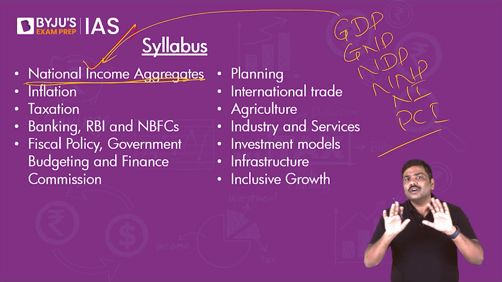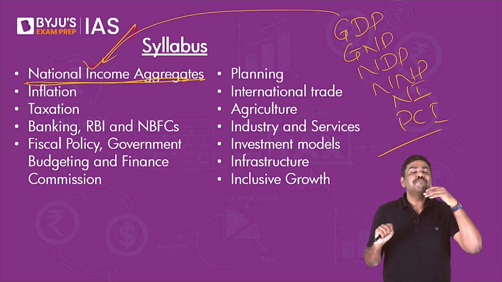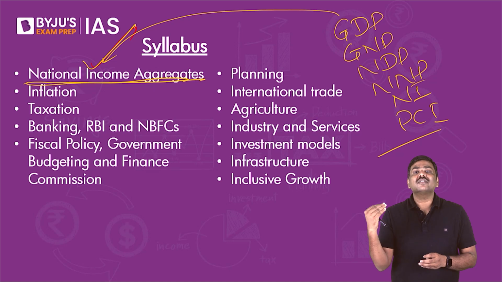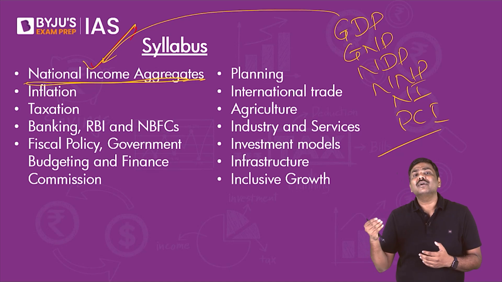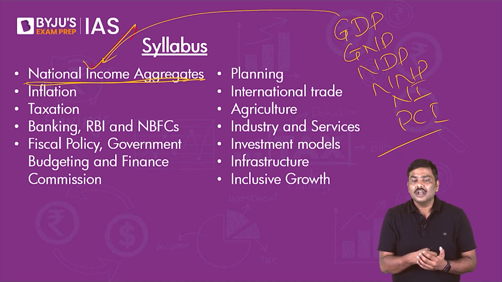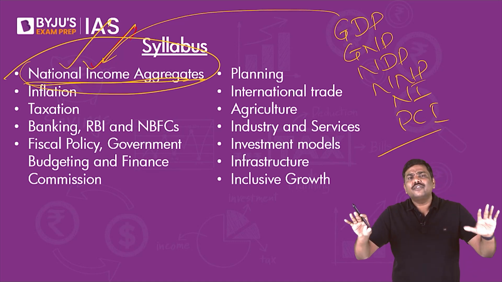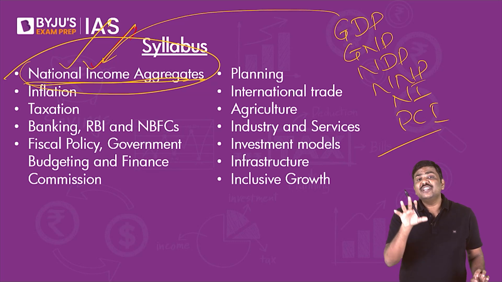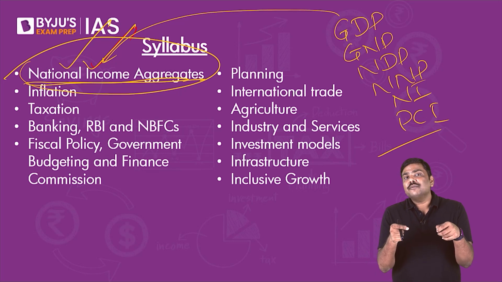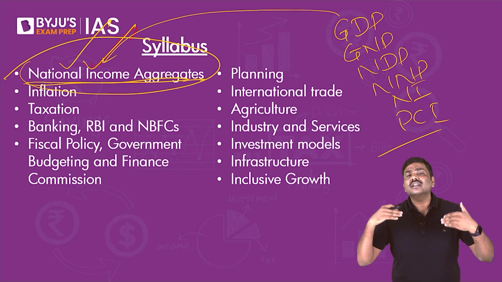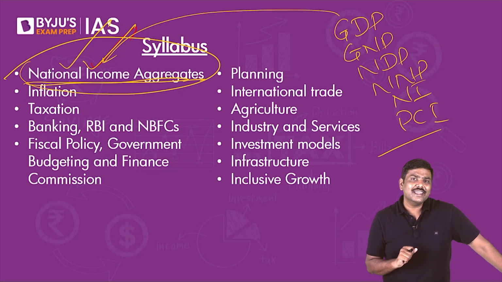By now, I'm pretty sure all of you have heard of this particular term, static and dynamic. The concept of the static part of the subject and the dynamic part of the subject. Simply, static means what is given in the textbook. Dynamic means what is there in the current affairs. For example, most of the textbooks will provide you a lot of information regarding GDP calculation, regarding NDP, NNP, etc. But in recent times, there are certain terminologies or concepts related to growth which have been discussed very often in the context of Indian economy.